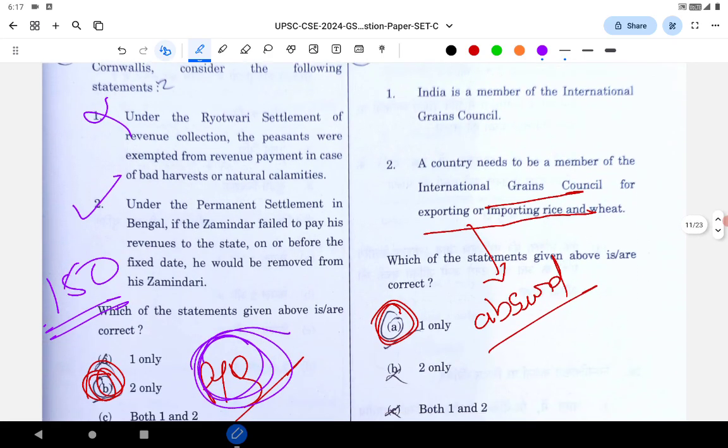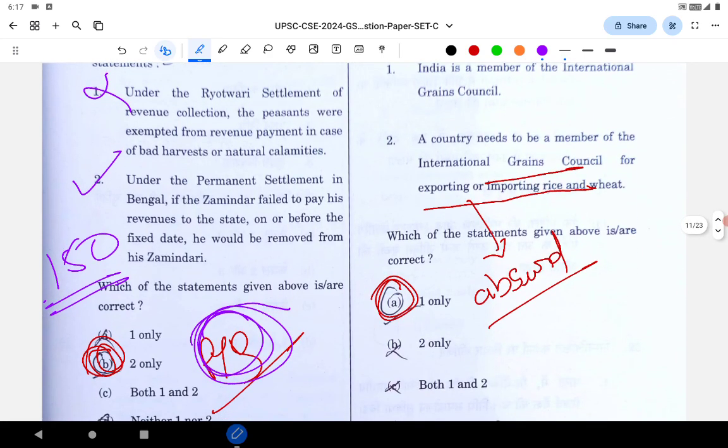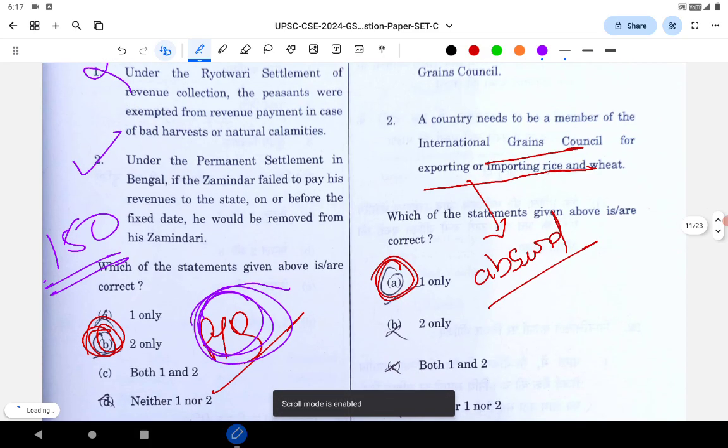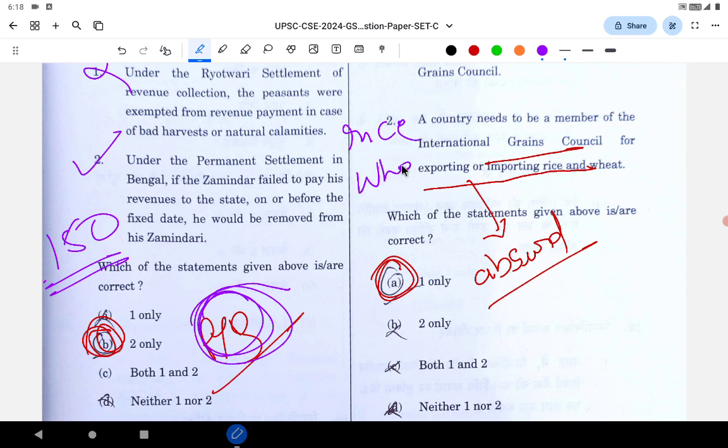Next is regarding the International Grain Council. India is a member of the International Grains Council. A country needs to be a member of the International Grains Council for exporting or importing rice and wheat. See, they are specifically mentioning two, that is rice and wheat.